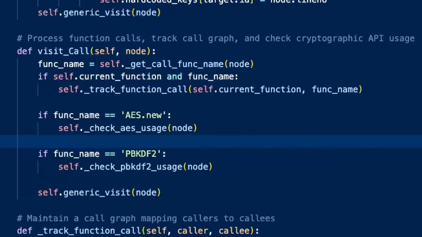And this is a big one. So let's understand step by step what's going on over here. For every function call, I'm going to first figure out the function's name and track which function is calling which. I'm going to build a call graph right here. And then if the call is to AES.new or PBKDF2, I hand it off to another method to check if it's being used securely. So it's called check AES usage and check PBKDF2 usage respectively.